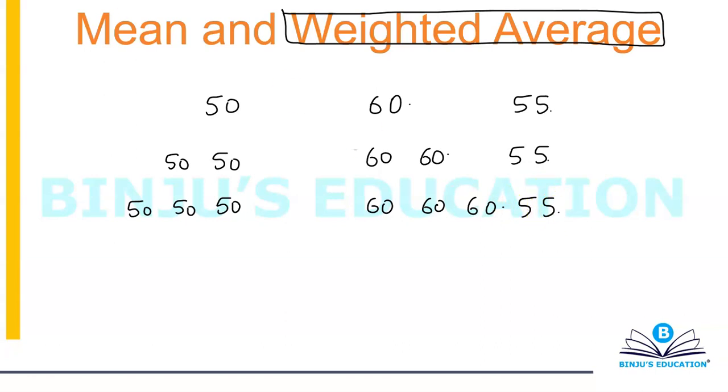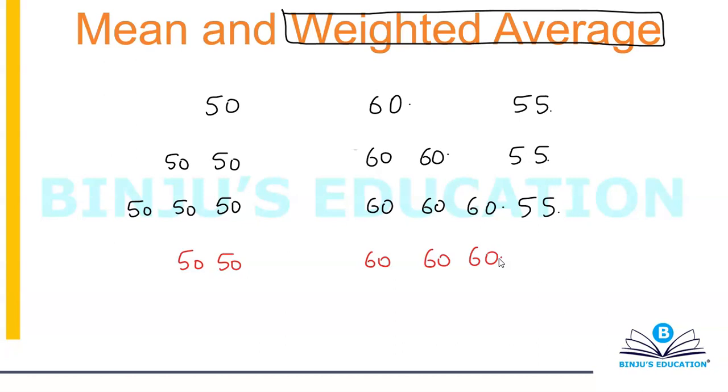But now, if I change my scenario, and I say that I have two people weighing 50 and three people weighing 60, what will become of my average weight? Now the question is not for you to find the exact value. I'm not asking you to tell me whether it's going to be 56 or 57. The actual question is, will my average weight be greater than 55, less than 55, or equal to 55?